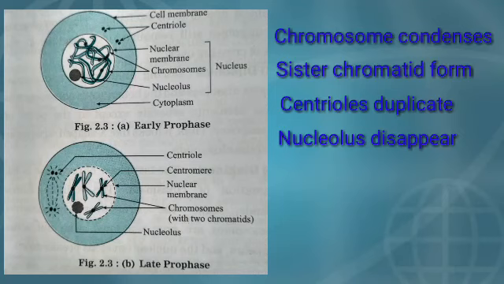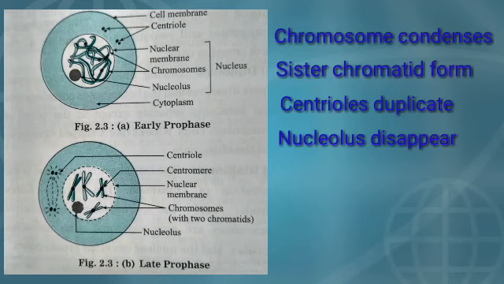Prophase is the first stage of mitosis. In the given figure, you can see the prophase stage. In the initial one, that is early prophase, you can see the thread-like structures, the chromosomes. In this stage, the chromosomes start condensing and forming chromatids. The centrioles present in the cytoplasm start duplicating themselves. And slowly, the nucleolus, that is the nuclear membrane, starts disappearing.